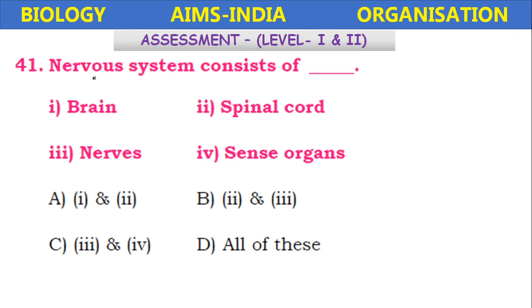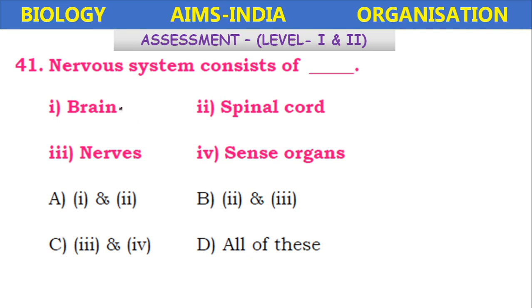So analytical approach type: nervous system consisting of brain, spinal cord, nerves, sense organs. So you have to analyze the question and select the option which is correct here. Let us analyze.